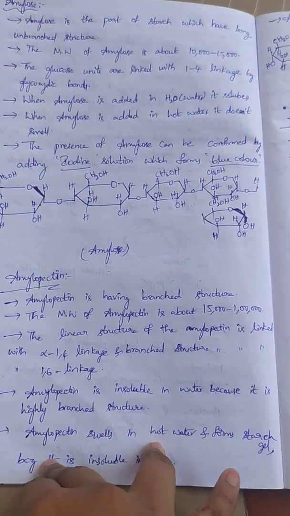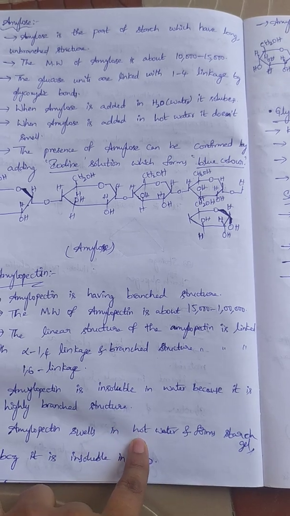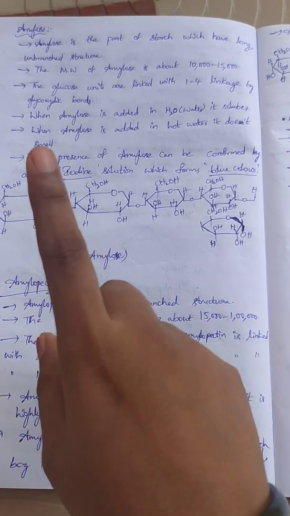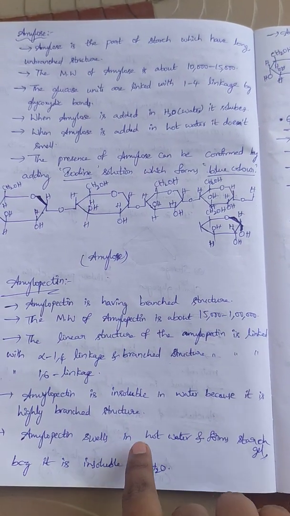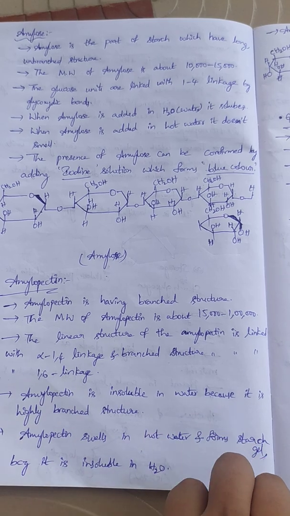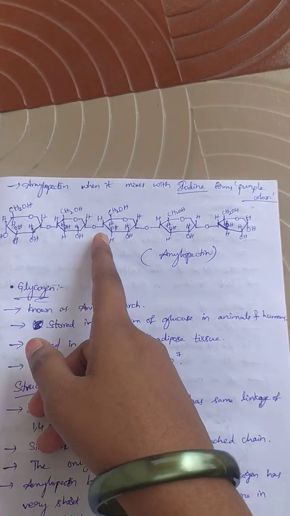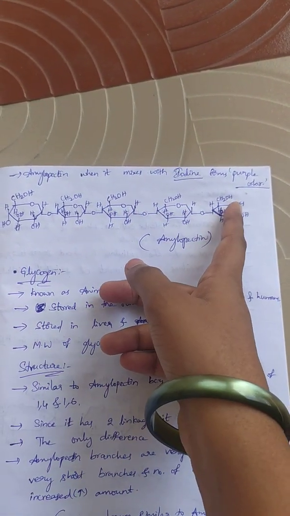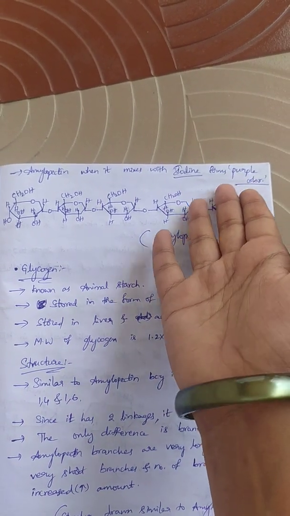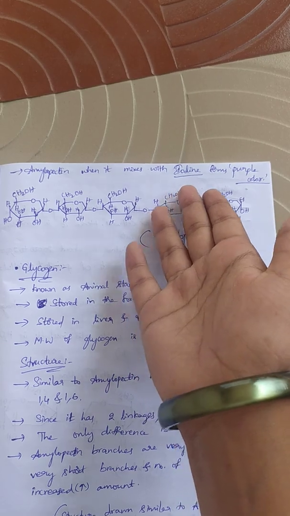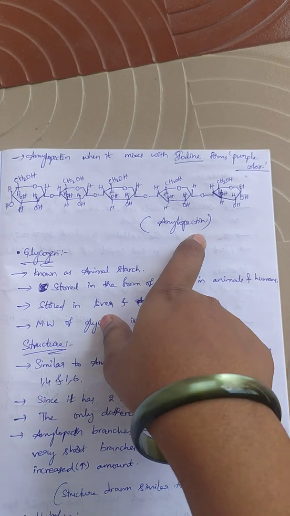Amylopectin swells in hot water and forms a starch gel-like substance because it is insoluble in water. And amylopectin, when it mixes with iodine, forms a purple color. So the presence of purple color in the carbohydrate when reacted with iodine indicates that it is amylopectin. Okay, this is the structure of amylopectin.